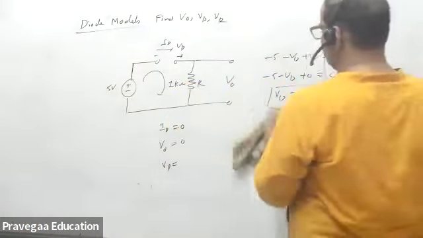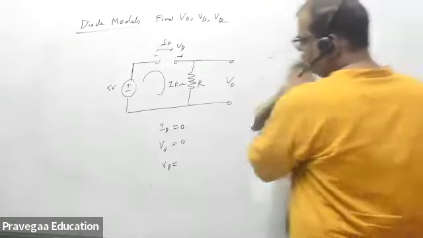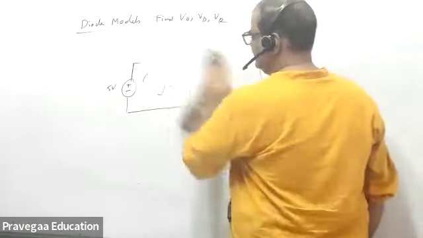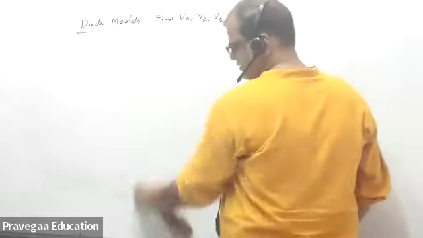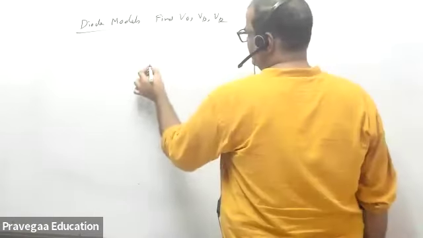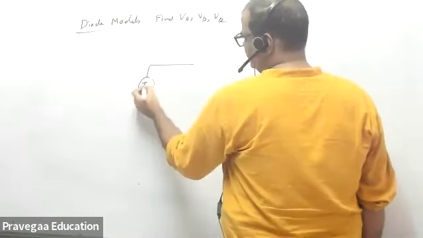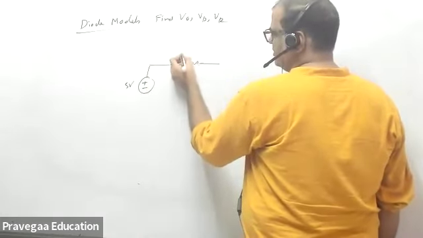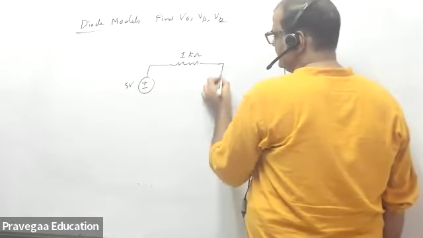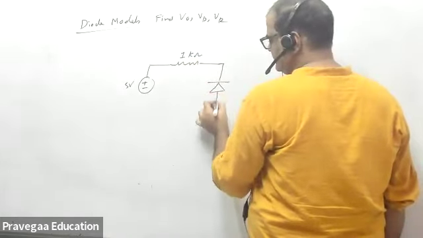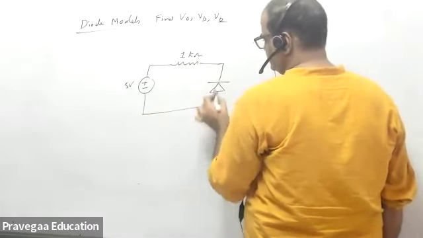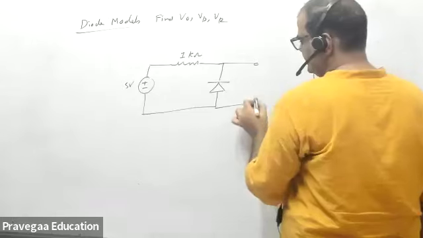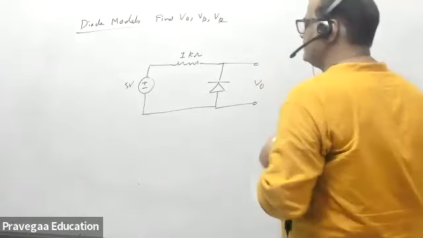I think you have understood now. Just I will give one more so that these things should be clear. This is 5 volt. This is the diode, a 1 kilo ohm resistor. I am measuring V naught here.